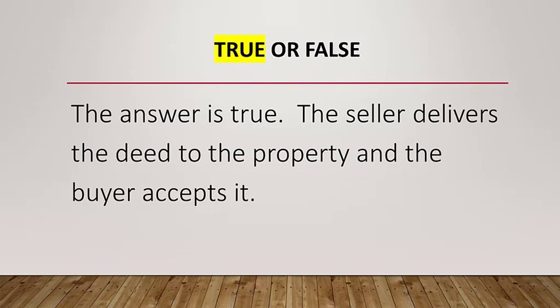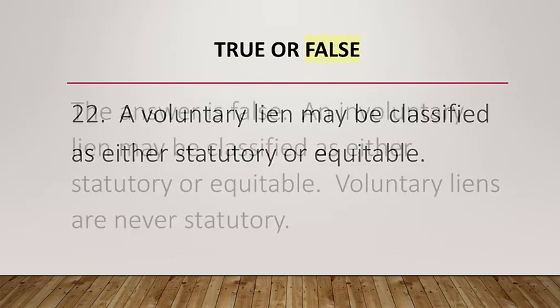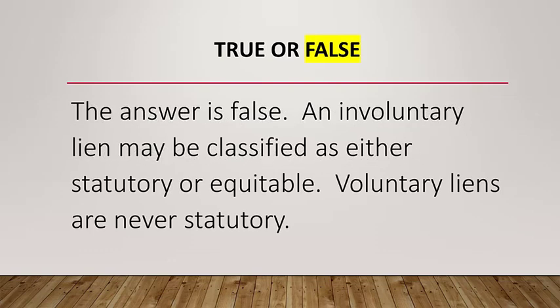True or false? Question number 22. A voluntary lien may be classified as either statutory or equitable. This answer is false. An involuntary lien may be classified as either statutory or equitable. Voluntary liens are never statutory.